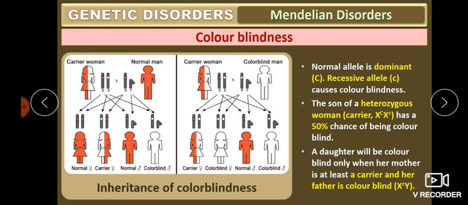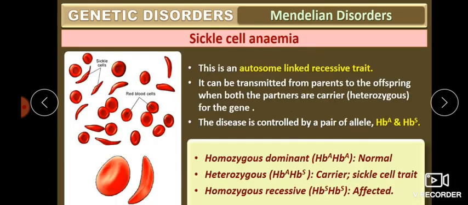It is easy, you just put the crosses. So 1 by 4. Then a carrier woman and a colorblind man produce 1 carrier female, 1 affected female, 1 normal man and 1 affected man. So try to put the crosses and just check. So that's all about color blindness.